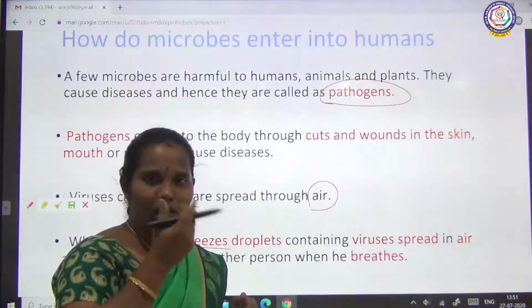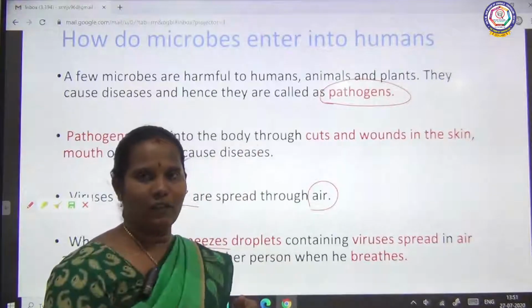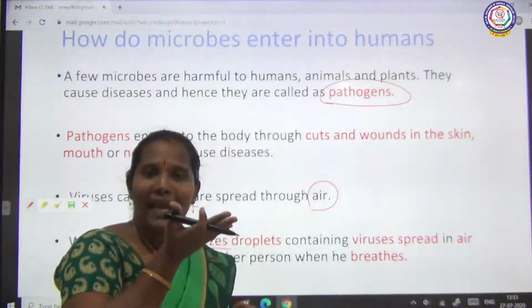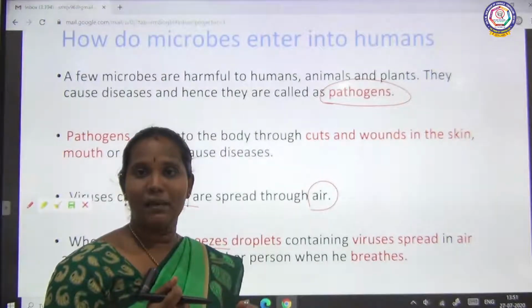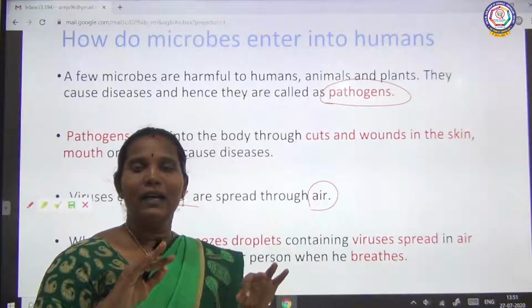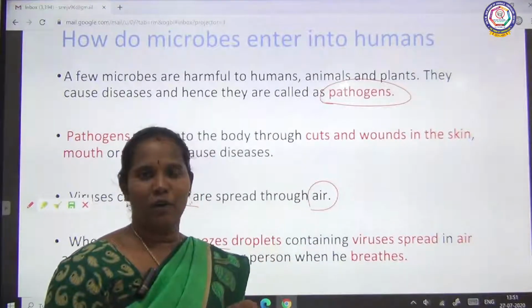If we sneeze, what will happen? Some droplets will spread through the atmosphere. These droplets carry some microbes. They are surrounded in the air and mingled with the air particles.